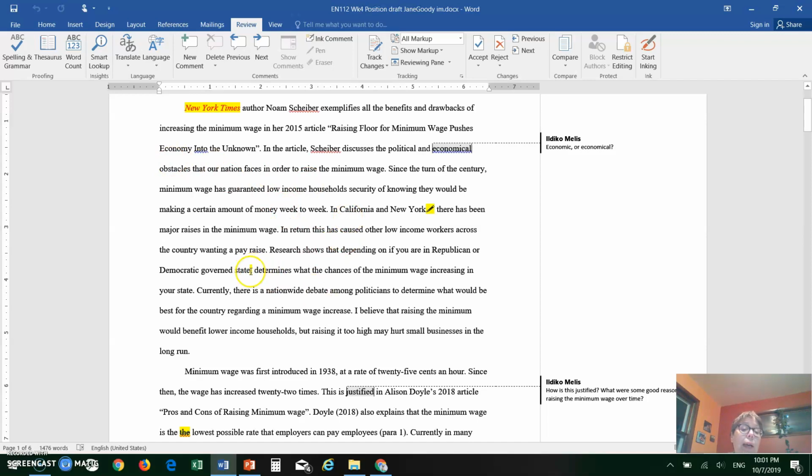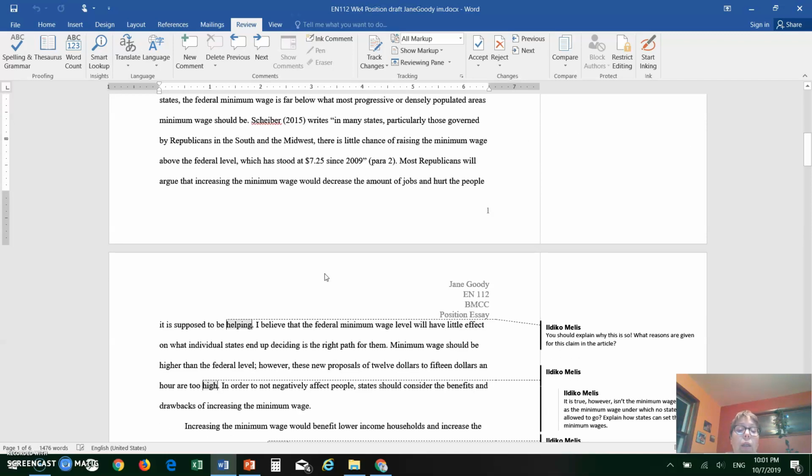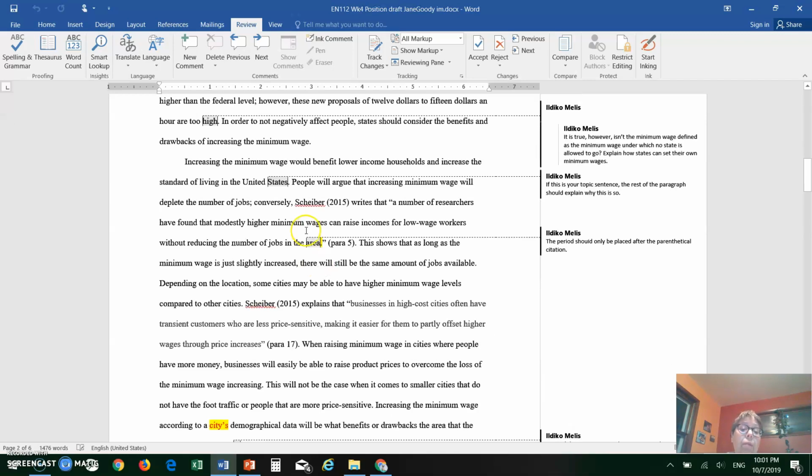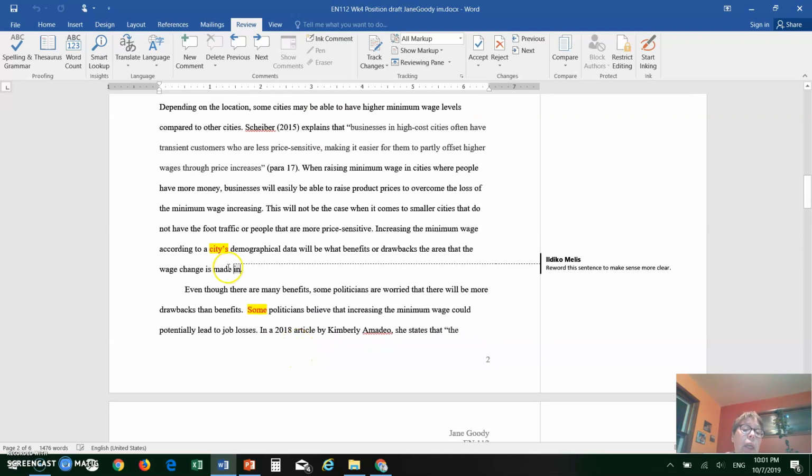And this yellow highlight means that this comma is not necessary. So sometimes I explain in comments what the problem is, but like in this case, I assume the apostrophe was missing. So if the writer compares this draft to the original draft, they should be able to figure out what needs to be changed.